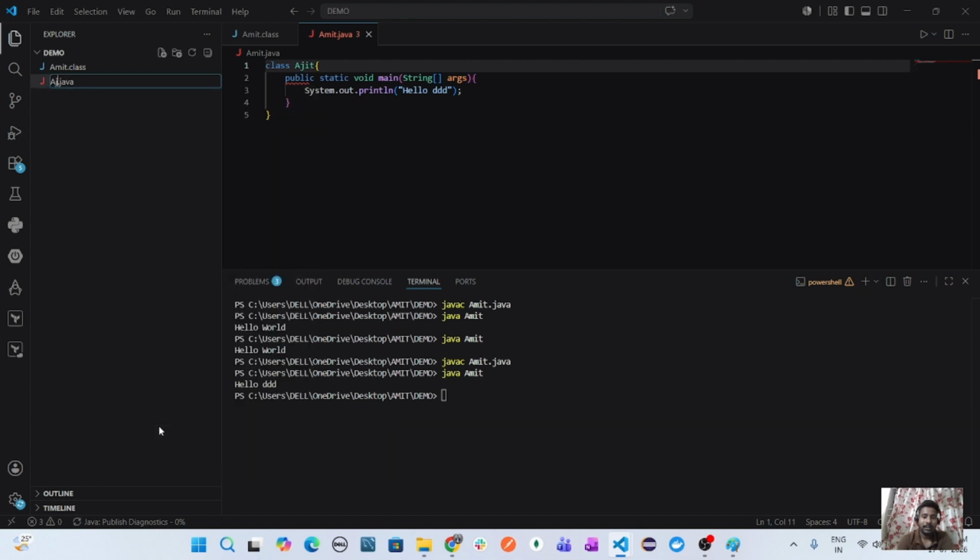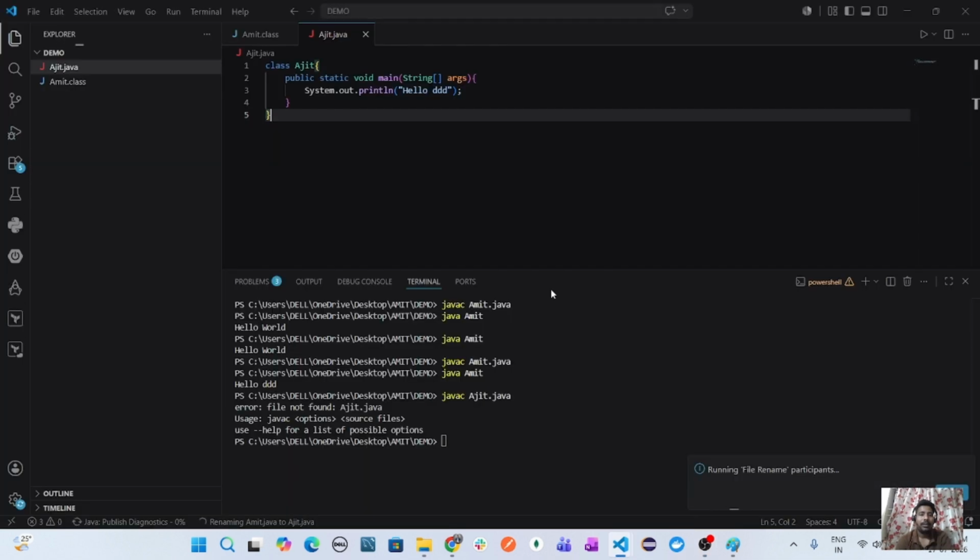So again, I will take Ajit.java. Now I have changed the name from Amit to Ajit. Again, I just need to compile it. javac Ajit.java. Then the .class file is created. If I just run Ajit, it will give you the hello output.